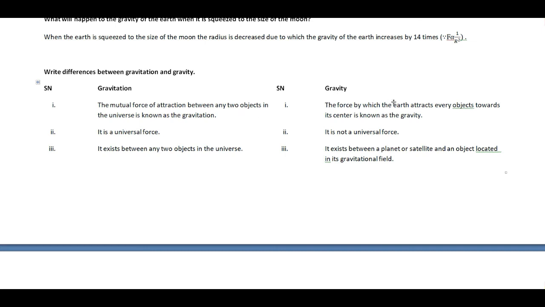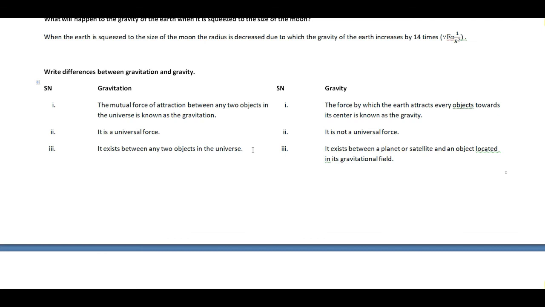The force by which the Earth attracts every object towards its center is known as gravity. Gravitation is the universal force, but gravity is not a universal force. Gravitation exists between any two objects in the universe. Like gravitation is present between the desk and bench of your classroom, I have already said to you. Gravitation is present between book and copy. Gravitation is present between two buildings of your neighbors. Gravitation is present between your body and the body of your friends, like this.